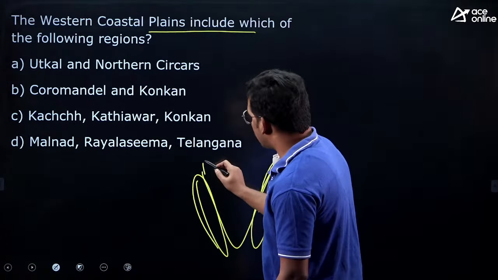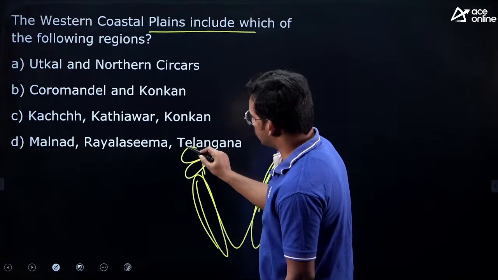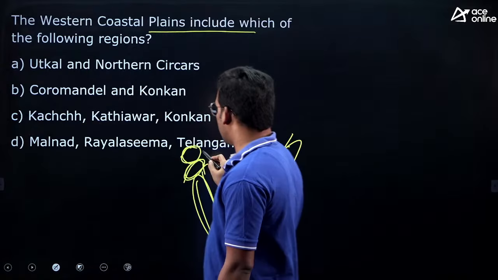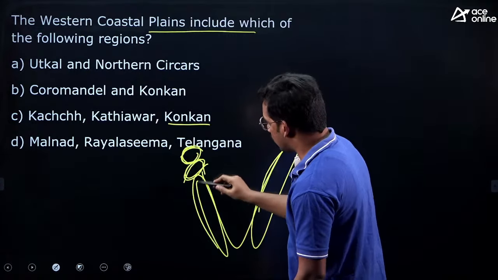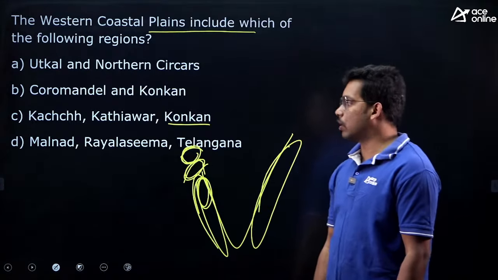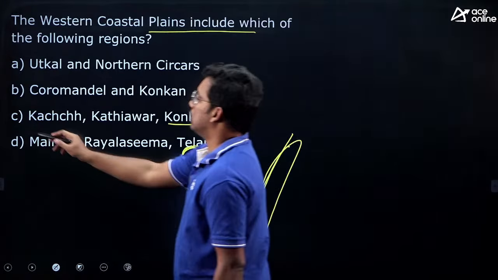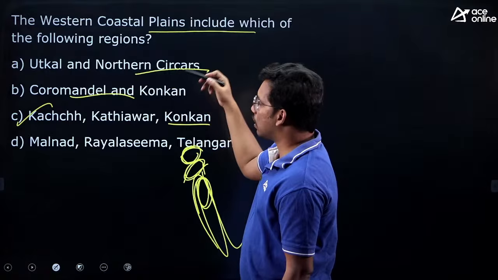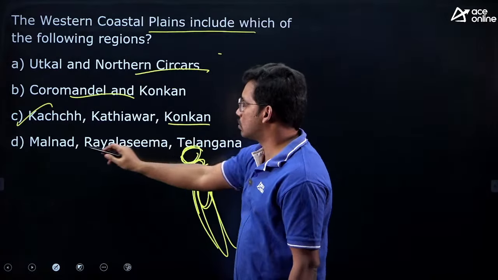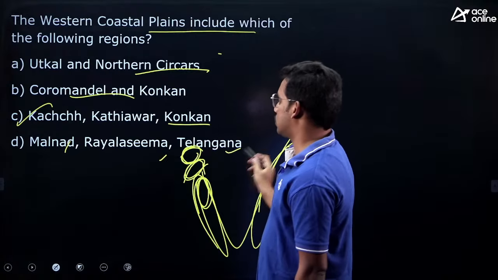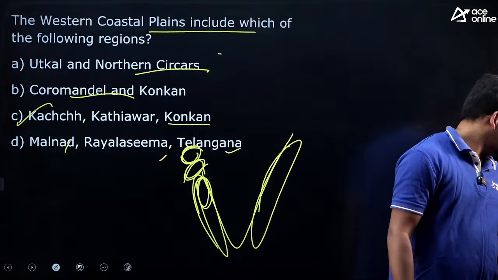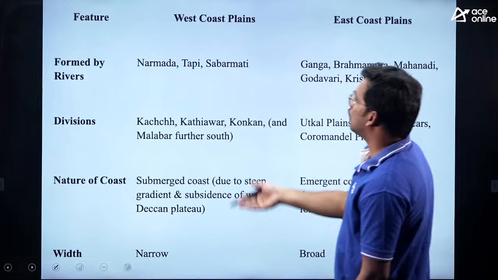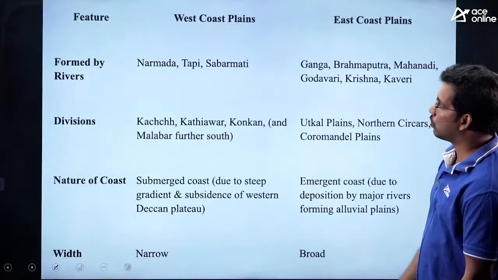In the west coast, we have the Gujarat region. This is the Kutch region, this is the Kathiawar region. Kutch and Kathiawar are both in the west coast. Also, Konkan, which is in the Maharashtra, Goa coast. So, answer is C. Coromandel is in the east, Utkal coast is the Odisha coast, Northern Sircars is also northern Andhra Pradesh in the eastern coast. Malnad is interior, not a coastal region. So, answer is C.